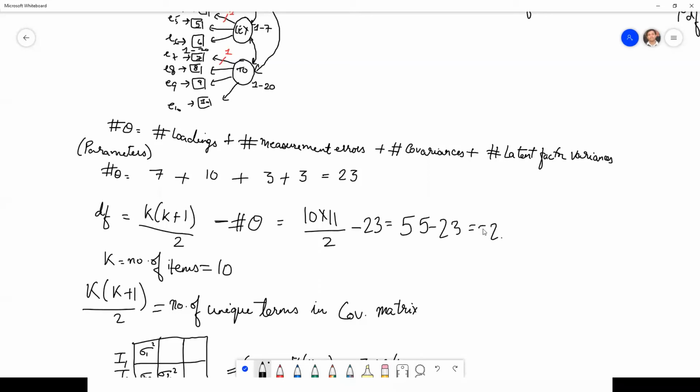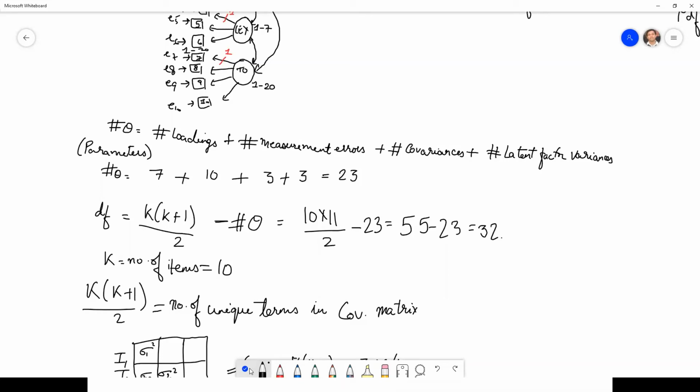Very poor mathematics. So that is 32, right? So what is degree of freedom? Degree of freedom would mean that I can change the way I am going to estimate these parameters in 32 ways.